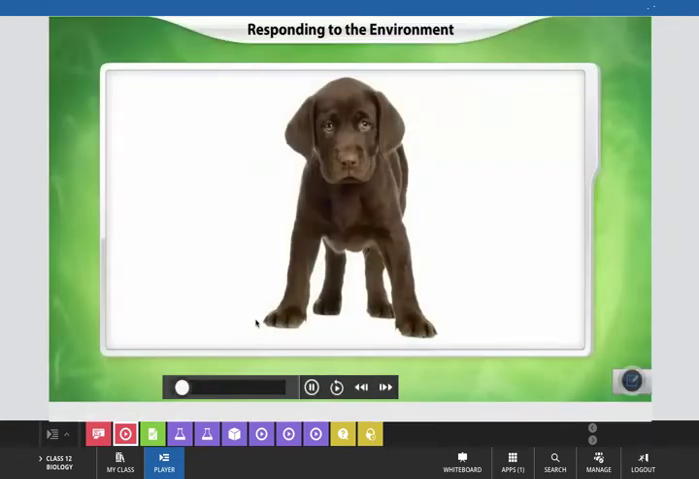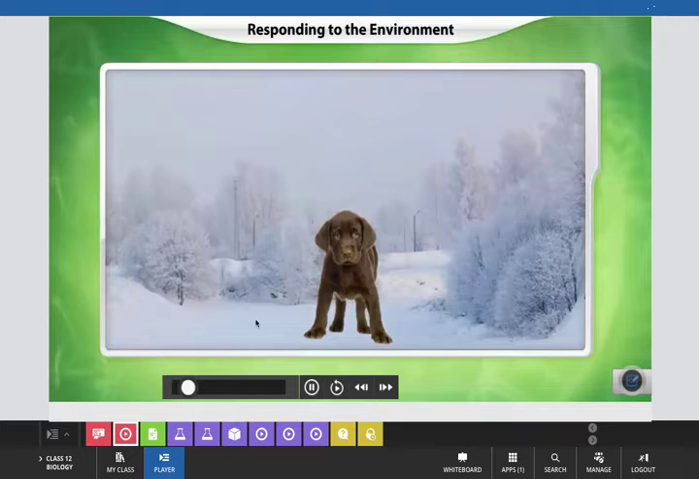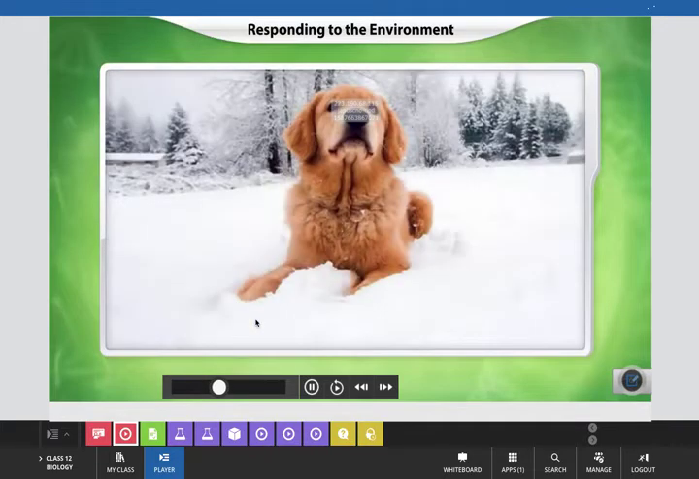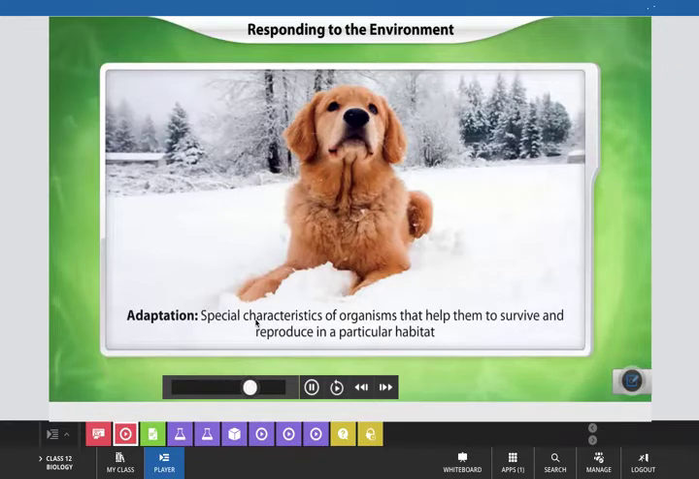What will happen if this dog is sent to live in a cold, snowy region? For starters, it would need a lot of blankets. That's because this dog does not have the special features to survive in cold conditions. What about this dog here? He has a thick coat and lots of fur, which protects him from the cold. So, you can say that he is well adapted to his environment. Adaptation is a special characteristic of organisms that helps them to survive and reproduce in a particular habitat.